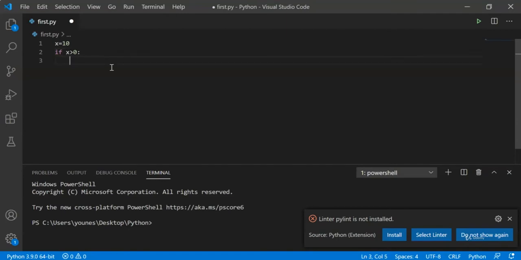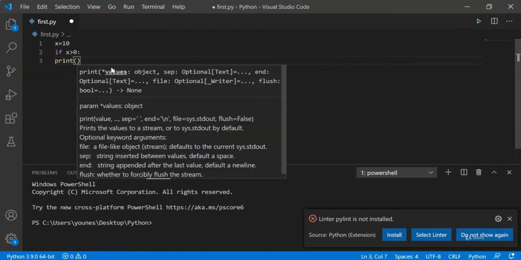So after writing the if followed by the condition, we need to write our body. Now, every line of our code in the if statement must be indented. So for example, if we, let's say, print